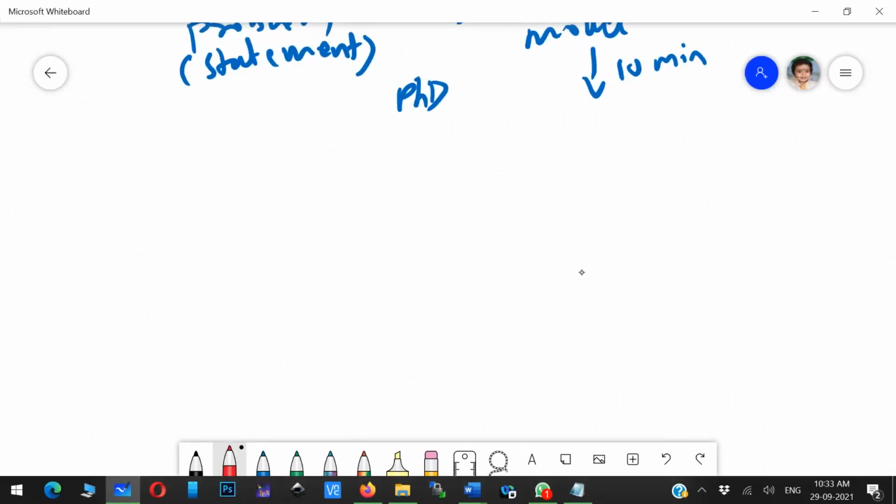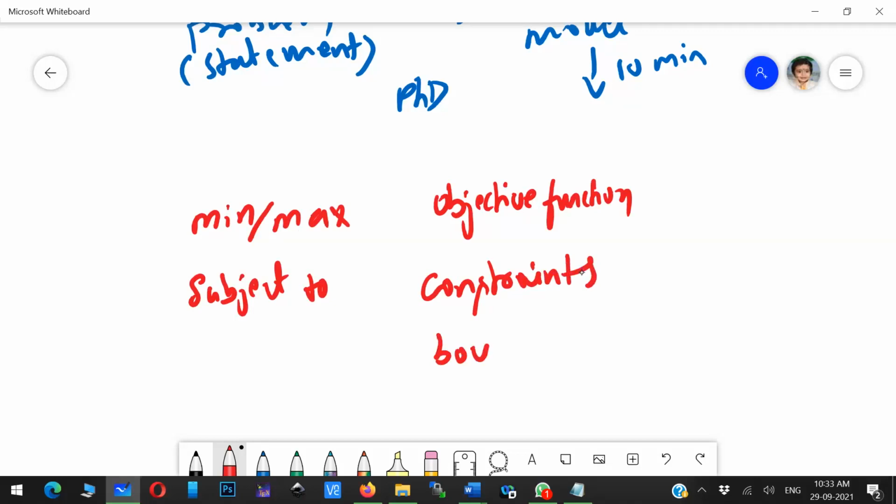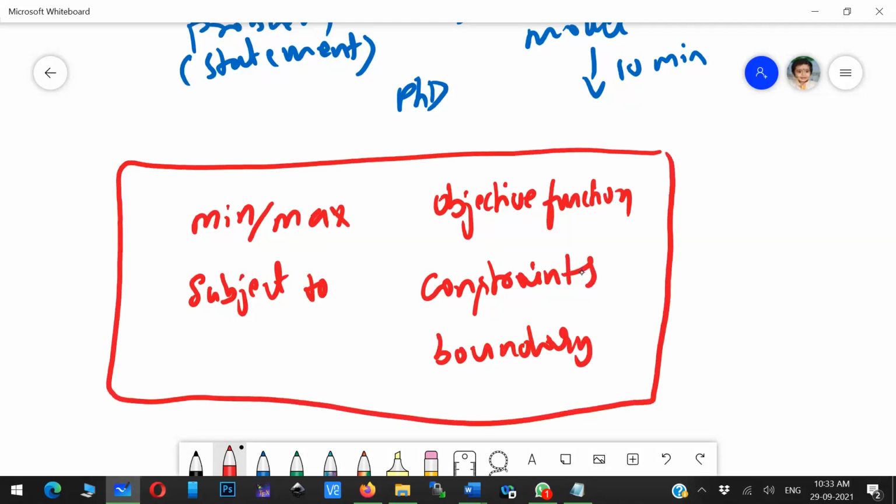Minimize or maximize the objective function, subjected to constraint and boundary. This is the general format of any optimization problem.